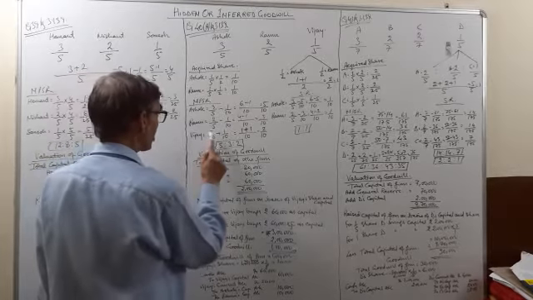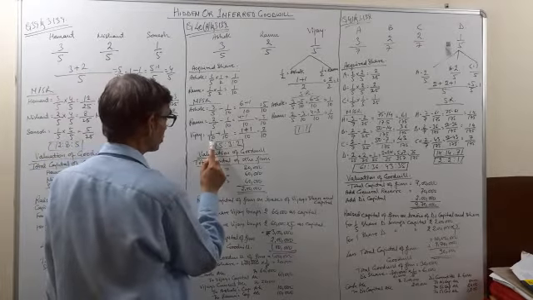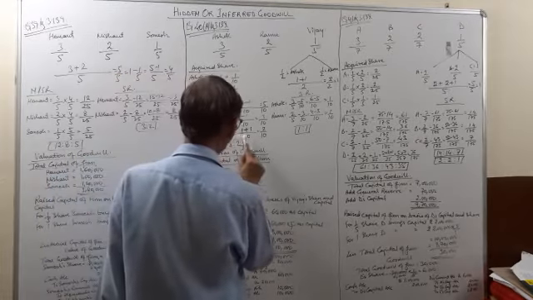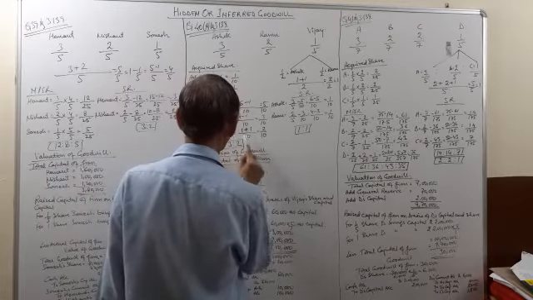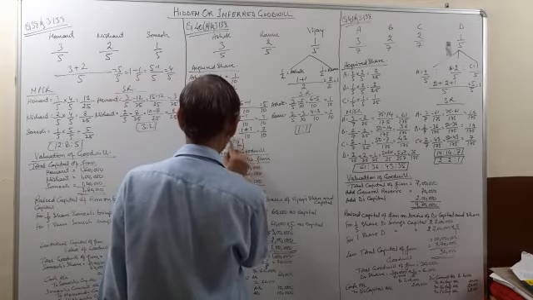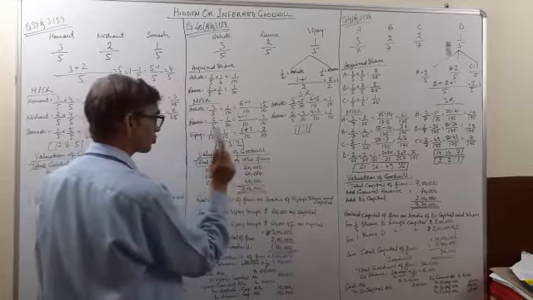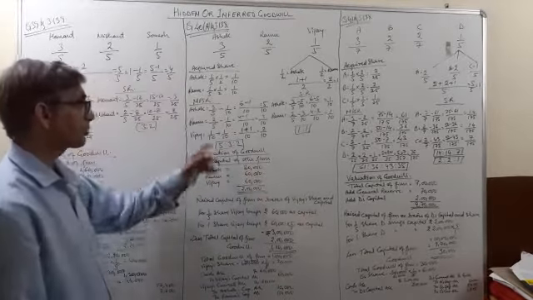Now Vijay, 1/10 he has taken from Ashok and 1/10 he has taken from Ramu. So we will add them. So 10 is the LCM, 10 1s are 10, 1 1s are 1, 10 1s are 10, 1 1s are 1, 1 plus 1 is equal to 2 by 10. So 5:3:2 is the new profit sharing ratio.